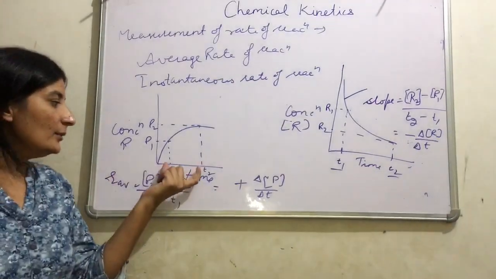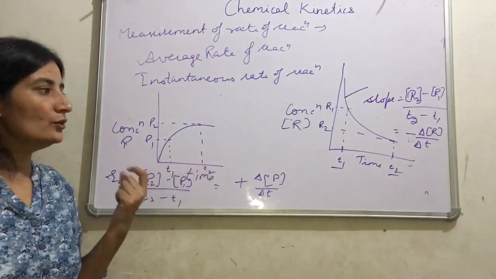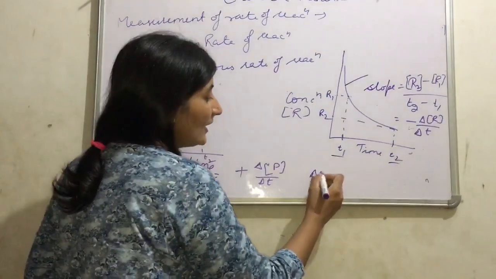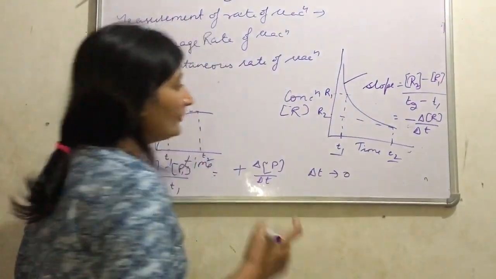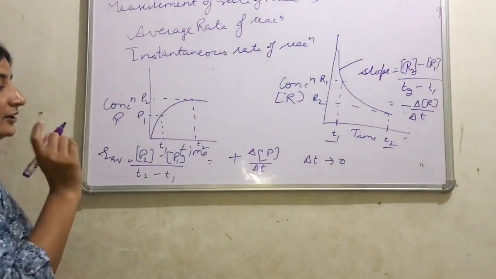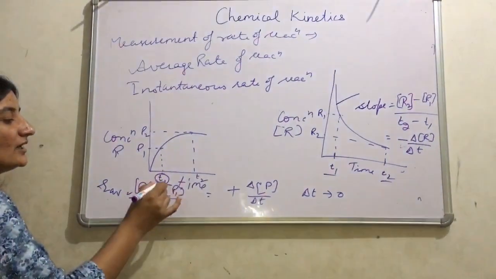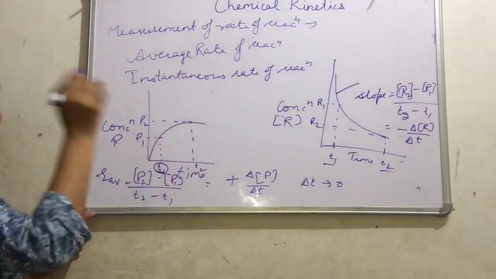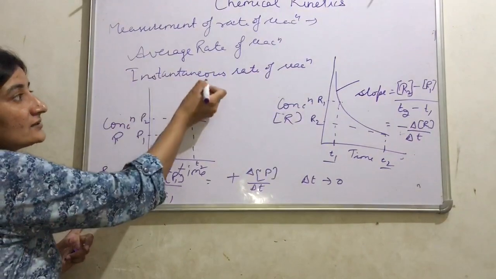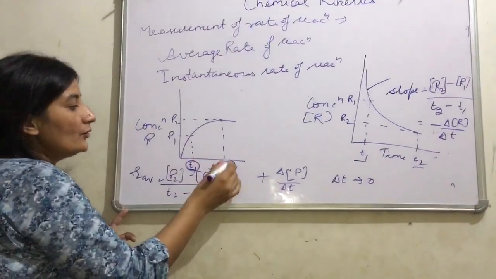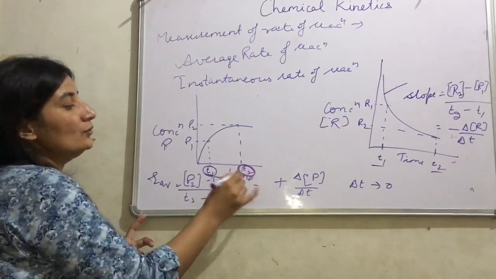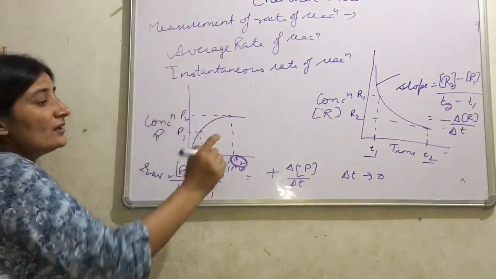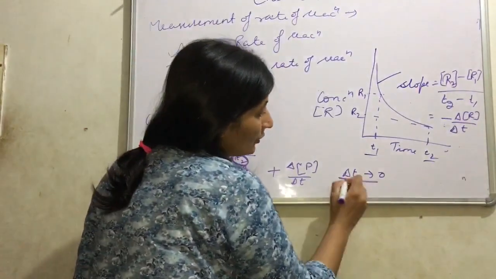Because a certain time interval is given to you, T1 and T2. If this time interval tends to 0, or delta T tends to 0, or if we want to calculate the rate of reaction at a particular instant of time, that is T1. What is the rate of reaction at time T1? That rate is known as the instantaneous rate of reaction. If we want to find the rate of reaction at time T2, that is again known as the instantaneous rate of reaction. Here delta T tends to 0.